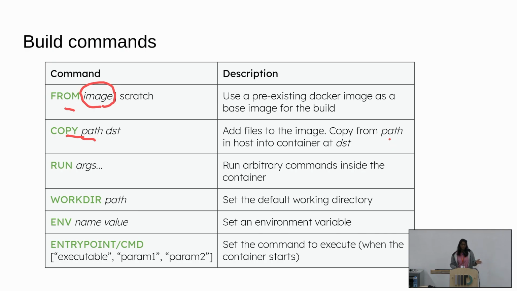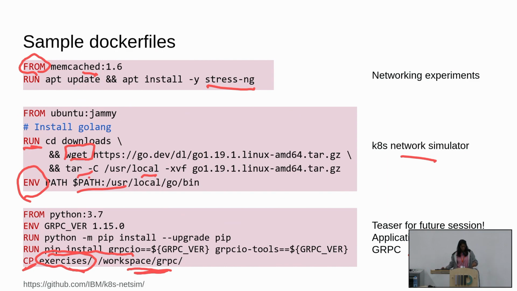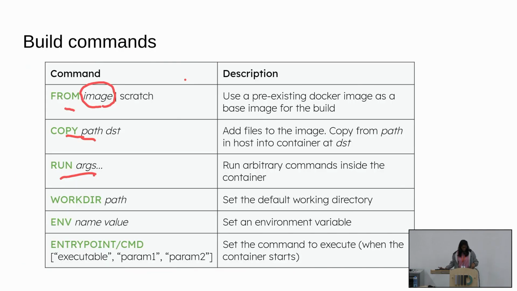That is always needed if you have something of your own that you want to put into the container, right? RUN, as you saw, most of the commands are RUN, where you can do anything like wget or install, or apt-get update, apt-get install, right? All of those things you run using the RUN command. Then there are some additional helpful things like WORKDIR. WORKDIR sets the working directory so that the subsequent commands will run with this as the working directory. ENV sets some environment variables so that you can use them in later commands, or they get set in that Docker container.